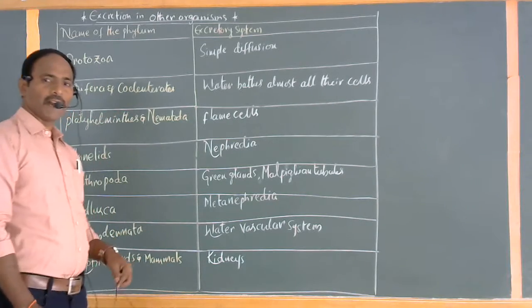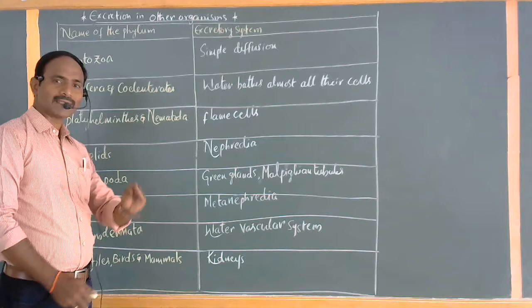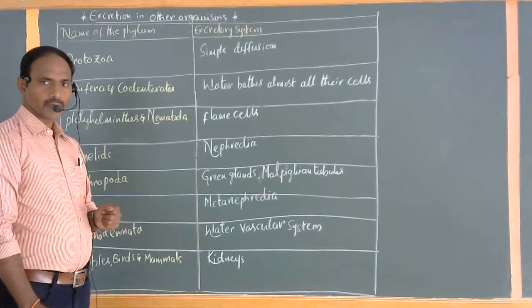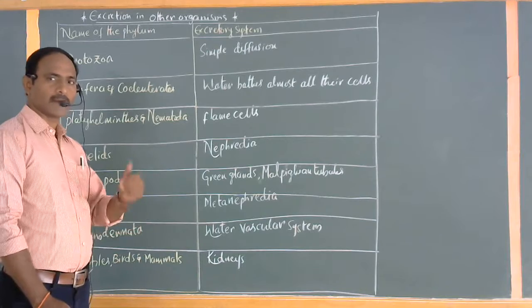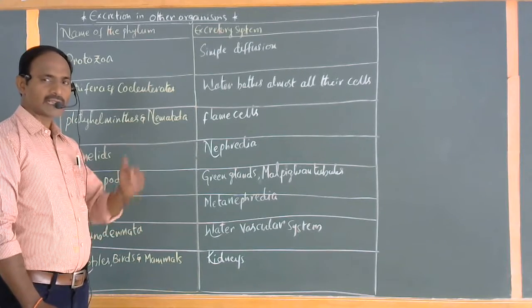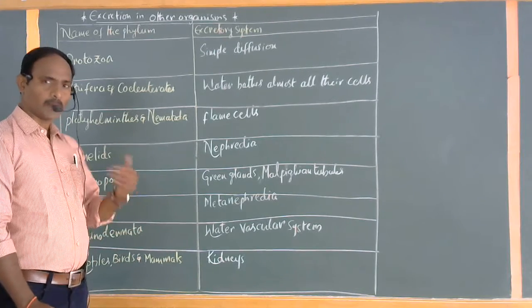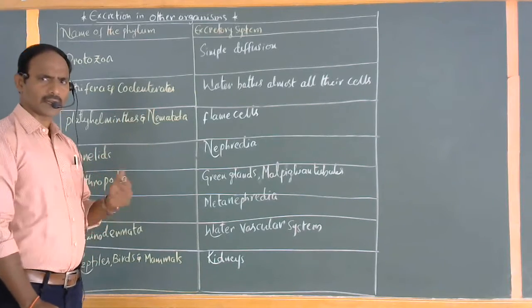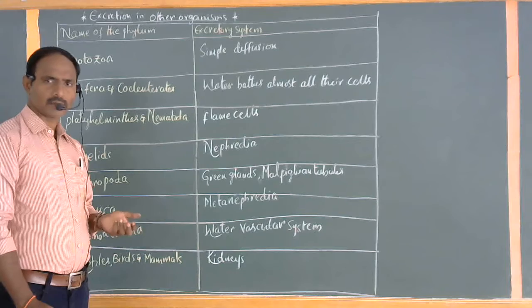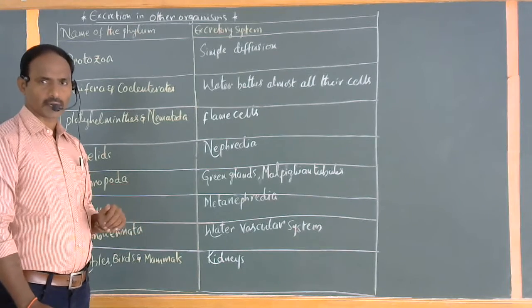From each and every phylum, as the phylum complexity increases, the organs or organ systems also develop gradually. Either the digestive system, excretory system, or circulatory system, any kind of system is gradually developed.